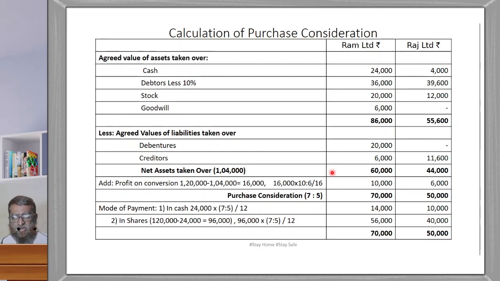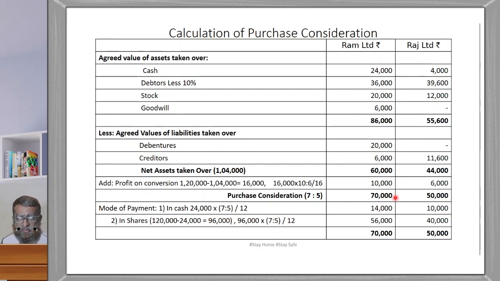This is the profit on conversion, which is apportioned between the two companies in the same ratio, 10:6, that is the average profit ratio. It is given in the problem as 10:6, 10,000 and 6,000. Same way we apportion it, you will get 10,000 and 6,000, then 70,000 and 50,000 is the purchase consideration. Now this 70,000 and 50,000 again is divided into cash and shares.